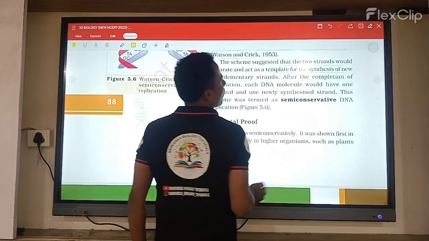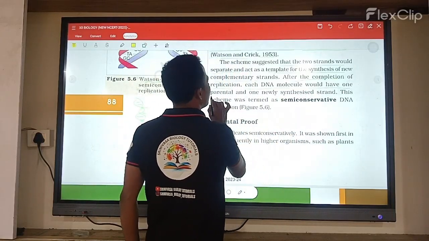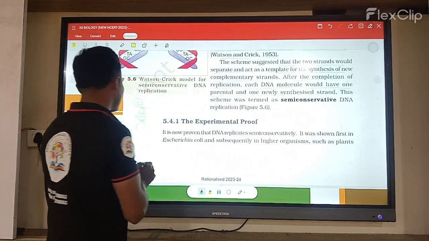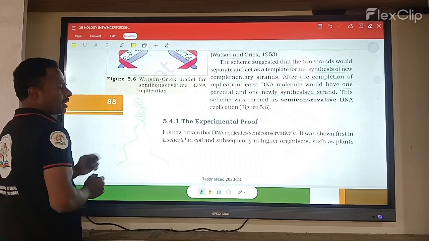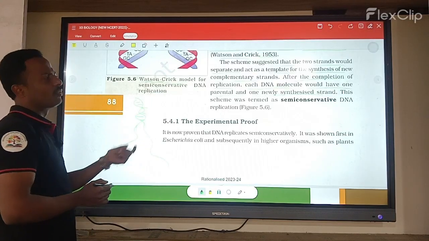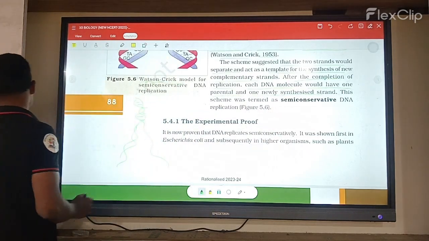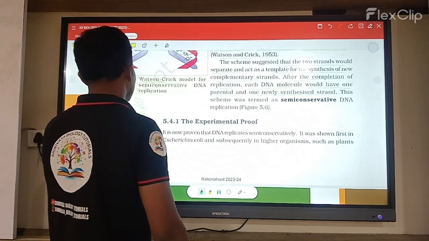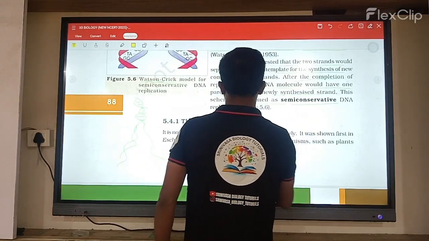After the completion of replication, each DNA molecule would have one parental and one newly synthesized strand. So when they form, one strand is newly synthesized and the other is the parental strand. This scheme was the semi-conservative DNA replication.